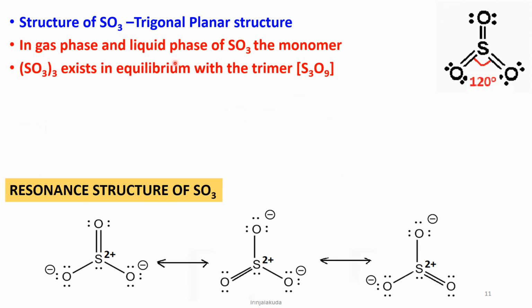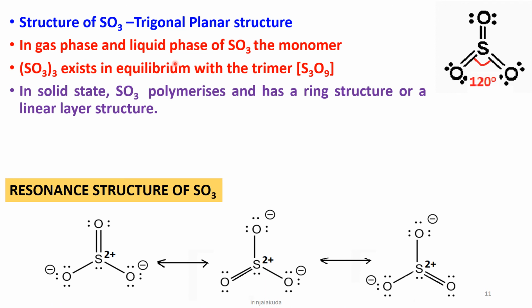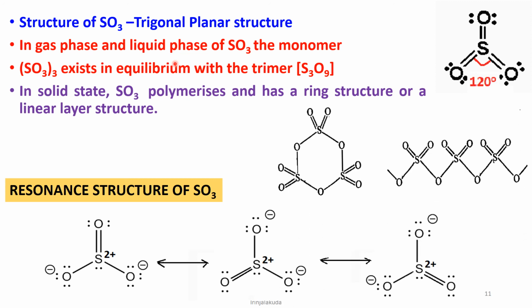In the gas phase and liquid phase, sulfur trioxide monomer exists in equilibrium with the trimer S3O9. In the solid state, sulfur trioxide polymerizes and has a ring structure or a linear layer structure, that is the cyclic structure and the linear layer structure.